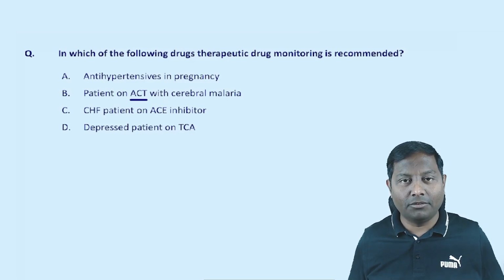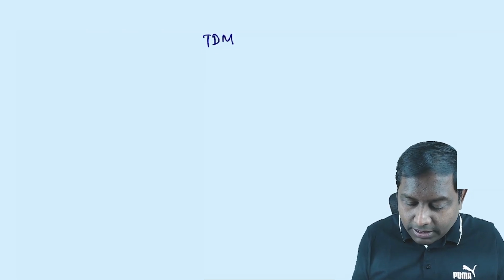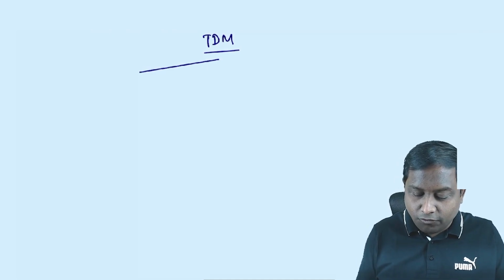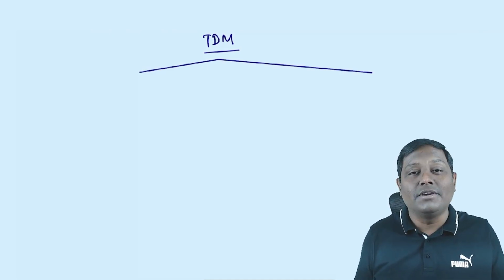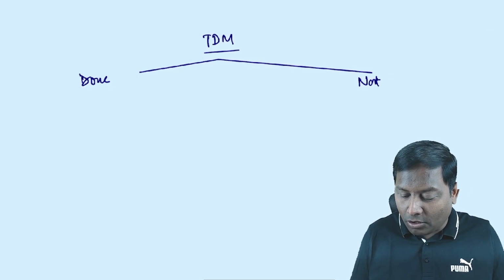So I have given you the answer already. I hope you have got your answer. If you have, let's quickly see the important aspects of therapeutic drug monitoring. Two important things that the examiner always asks: currently they are asking more where it is not done, compared to earlier when they asked where it is done. So first, where TDM is done, and second, where it is not done.